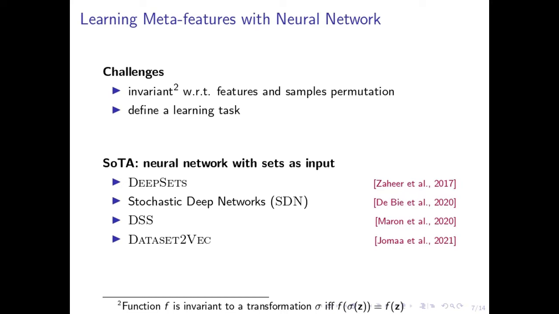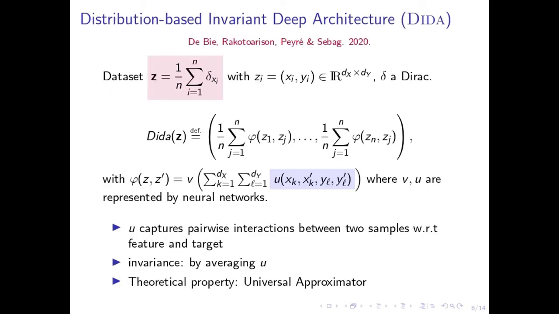Our contribution is a neural network architecture that satisfies the invariance properties of the metafeatures. The name of our approach is DIDA, referring to distribution-based invariant deep architecture. DIDA proceeds by capturing the interaction between two samples with respect to its feature and target values. The invariance is then obtained by averaging over the learned representation. Interestingly, learning from pairwise interaction of feature and sample allows our approach to have nice theoretical properties.